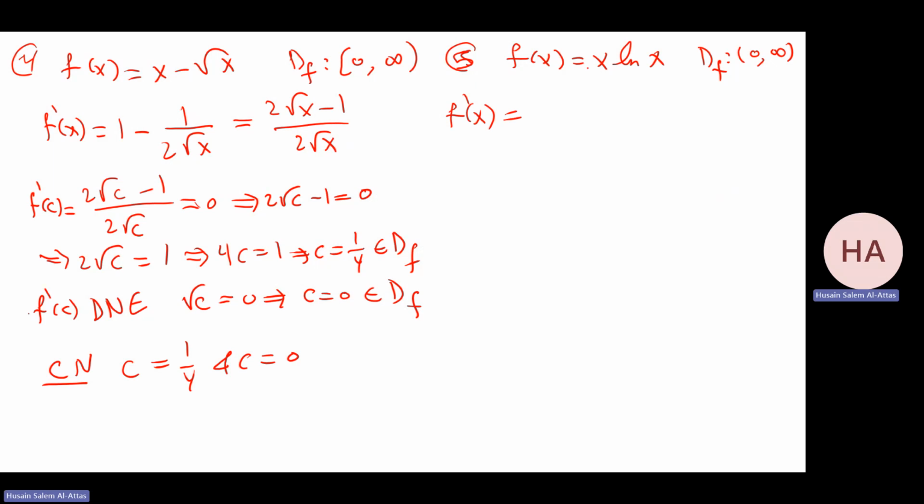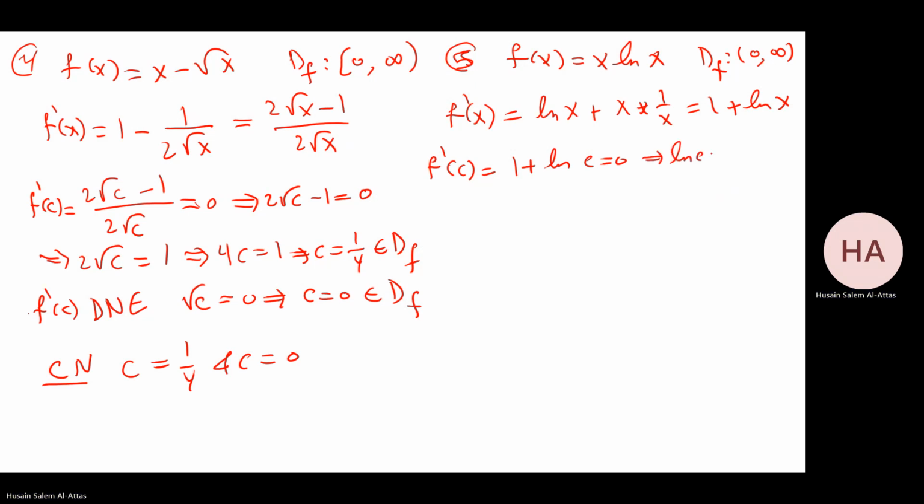The derivative of the first is 1 times ln x, that will be ln x, plus x times 1 over x, so the answer is 1 plus ln x. f prime at c: 1 plus ln c equals 0. So ln c equals minus 1. Take e to both sides. That means c is 1 over e. This one is positive.